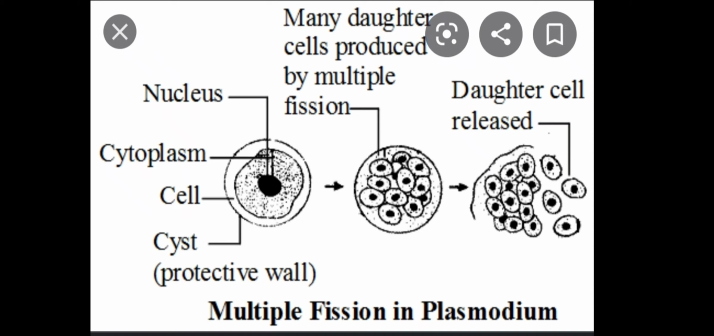Such type of division is generally seen in parasitic forms. Plasmodium is one of them. The plasmodium causes malaria and is a well-known parasitic form.